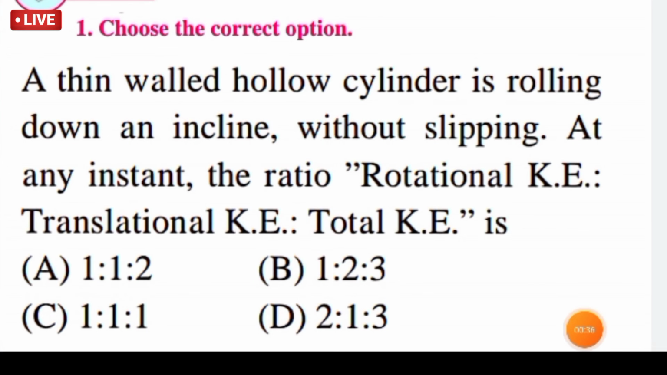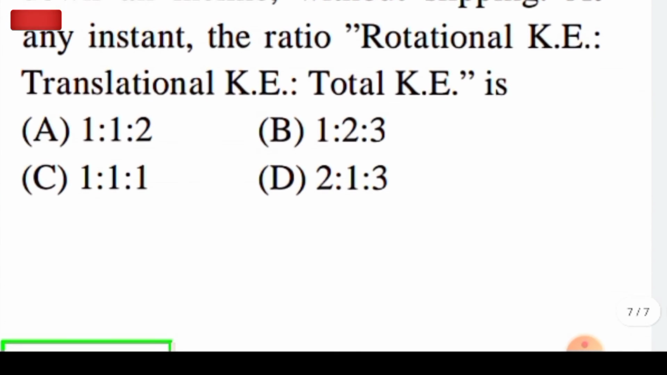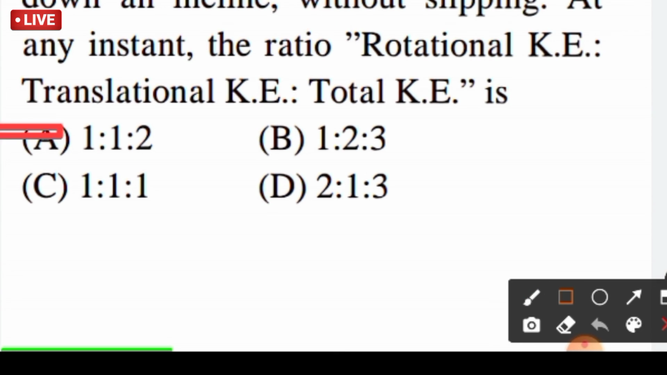So the next question is, a thin wall hollow cylinder is rolling down an incline without slipping. At any instance, the ratio of rotational kinetic energy, translational kinetic energy, total kinetic energy is. Options are A, 1:1:2, B, 1:2:3, C, 1:1:1, D, 2:1:3. So the answer for this question is